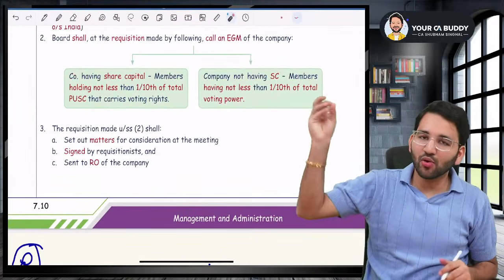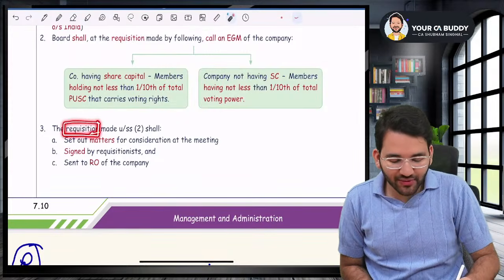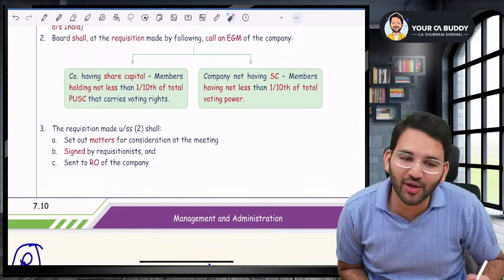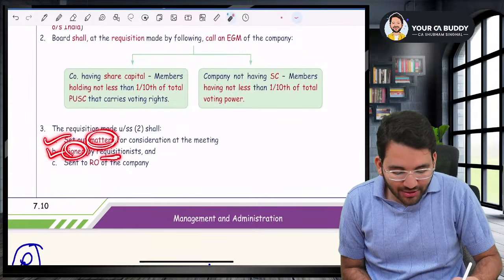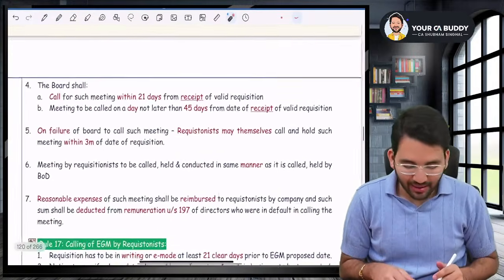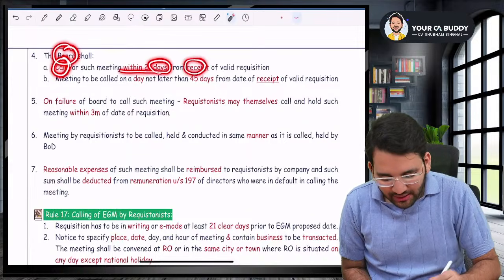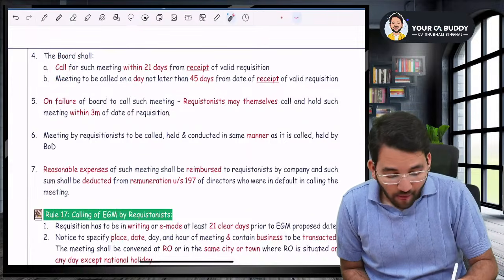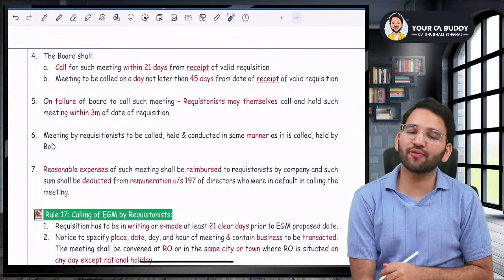Sir, now let's get into the details. The requisitionist will have to make a requisition. A requisition is a request in which they'll set out the matters, signed by the requisitionist, and they'll send it to the registered office of the company. After that, the board will call for the meeting within 21 days of the receipt of requisition, and the meeting has to be held within 45 days from the date of receipt of requisition.